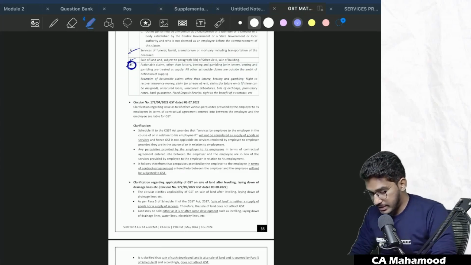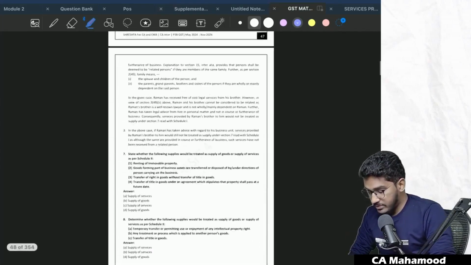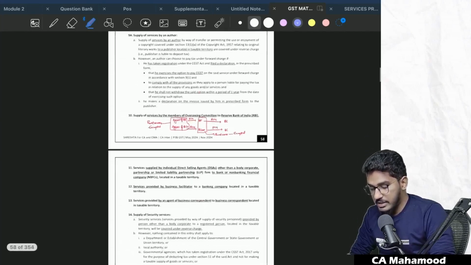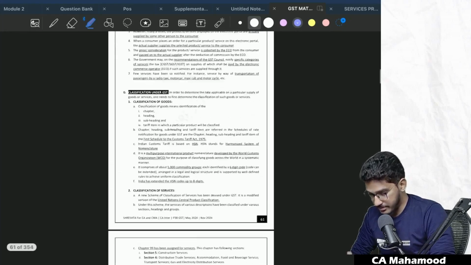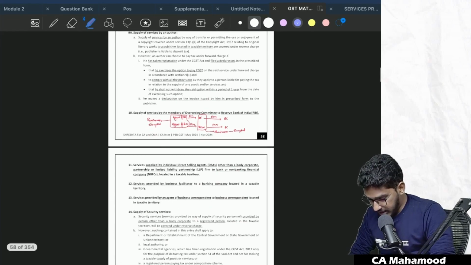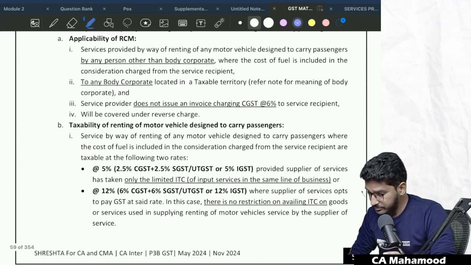So we'll try to understand it the way we are understanding the other concepts. For that, first I will try to explain one activity. In the charge of GST, if you remember, there are certain services which are notified under which the tax is payable under reverse charge mechanism. Do you guys remember? There are various activities which are prescribed where the tax has to be paid by the recipient under reverse charge mechanism.